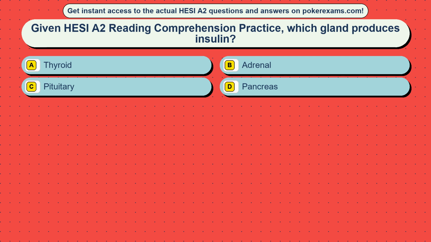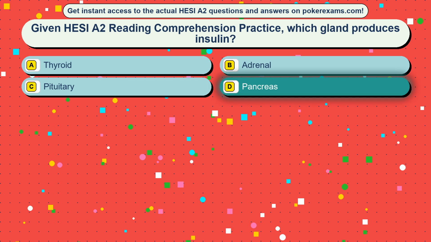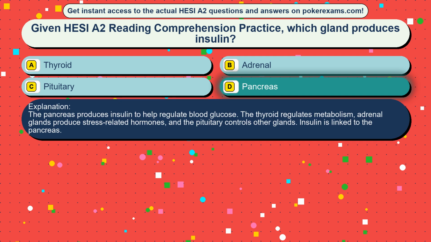Question 38. Given HESI A2 reading comprehension practice, which gland produces insulin? Option A, thyroid. Option B, adrenal. Option C, pituitary. Option D, pancreas. The correct answer is option D, pancreas. The pancreas produces insulin to help regulate blood glucose. The thyroid regulates metabolism, adrenal glands produce stress-related hormones, and the pituitary controls other glands. Insulin is linked to the pancreas.